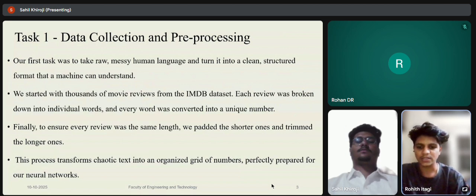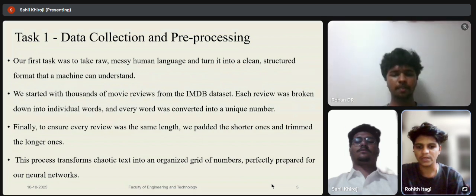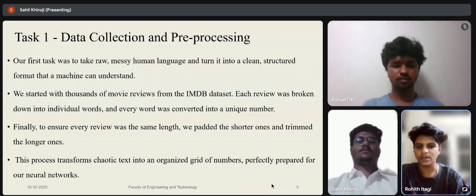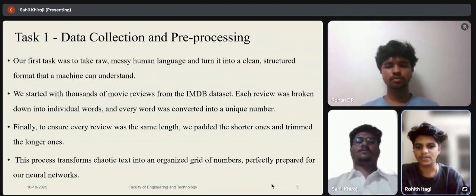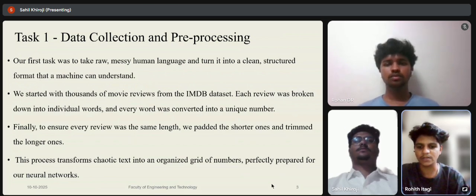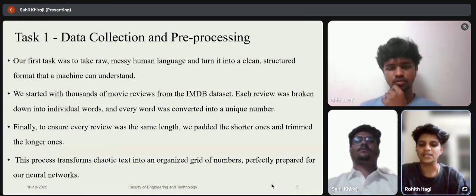We used a large dataset of movie reviews and split each sentence into words. This is called the tokenization process. Each word was then replaced with a number, like good is 14, bad is 27, so the model can work with numbers instead of text. To ensure every review was the same length, we padded the shorter ones and trimmed the longer ones. The model needs input of the same size, so if a review was short, we added zeros at the end as padding. If the review was too long, we cut it to a fixed size.